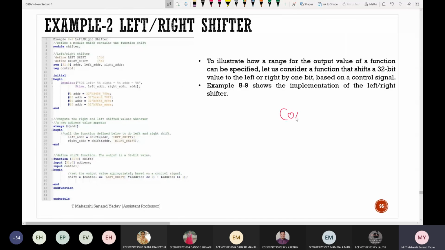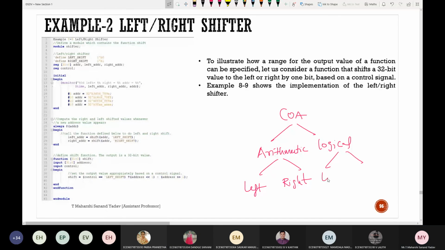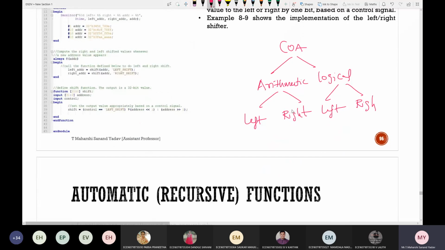Same concept which I have learned in COA. How many types of shiftings are there? Arithmetic? Arithmetic. Logical. Again in arithmetic, arithmetic right shift and arithmetic left. Similarly, logical left and logical right. So here which one is different? Arithmetic right or arithmetic left?